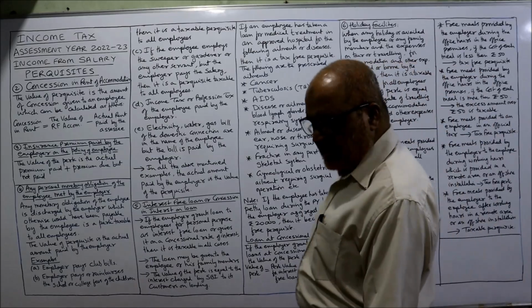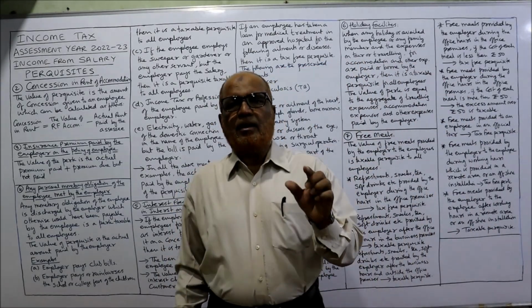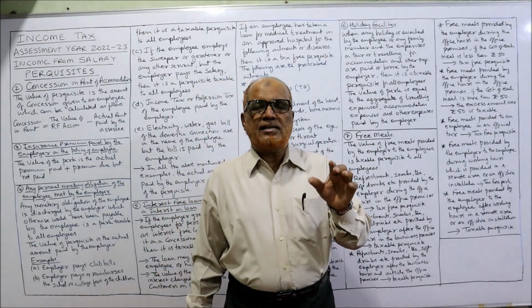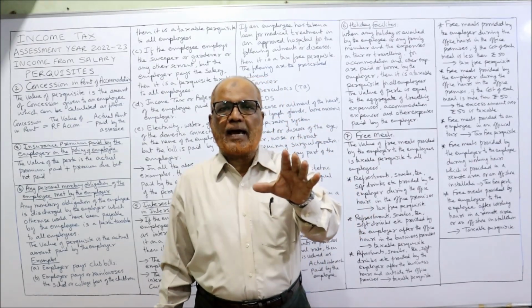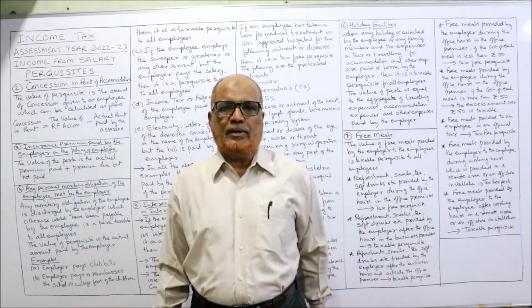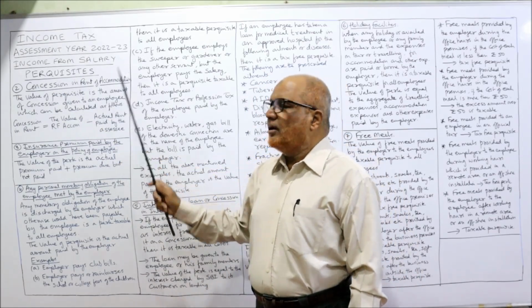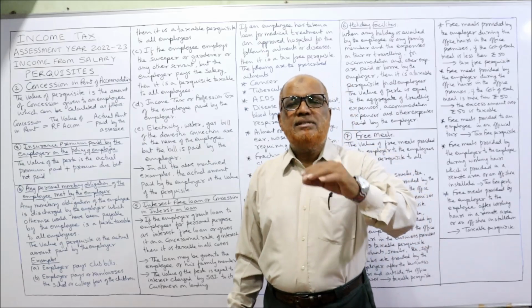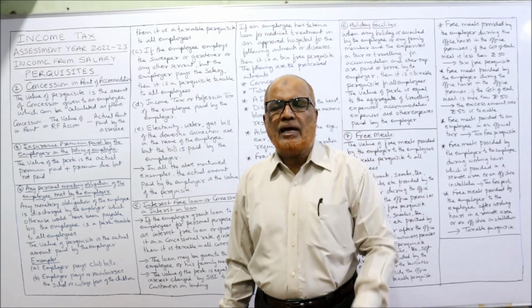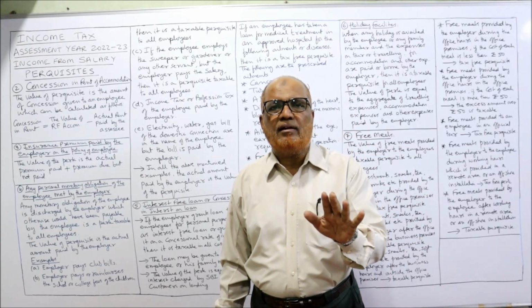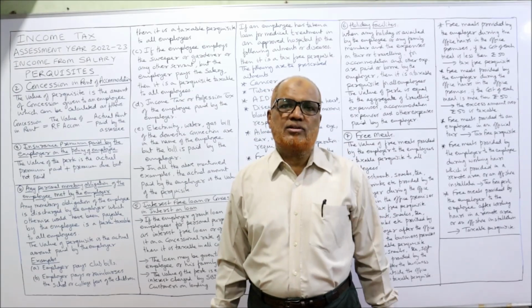Now, first perquisite we have discussed, that is rent-free accommodation. Remember, we are discussing those perquisites which are taxable to all employees. Now, first rent-free accommodation, second one, concession in rent of accommodation. Sometimes the employer will give the accommodation to the employee not free of rent, but at concessional rent.